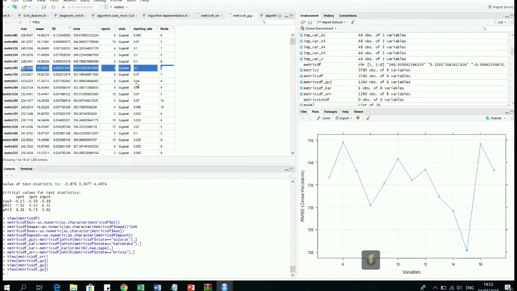This algorithm can be scaled to all the 28 states. The future work of this project is that after tuning the parameters to fit the exact model, we can do it for all the 28 states and then cluster them to see which states have a similar type of price fluctuations. That can be presented as a project to the government, and the government can look into states that have similar price hikes and take decisions accordingly. Thank you.